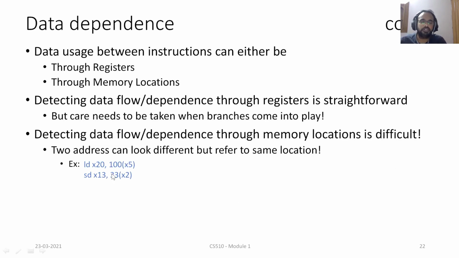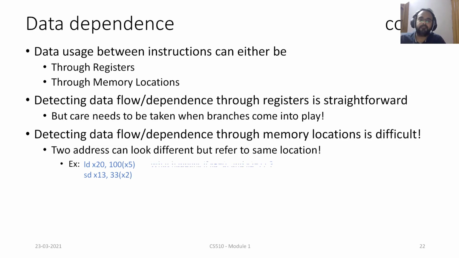Let's say we have a load instruction, x20, 100(x5), and the immediately following instruction is an SD store instruction, x13, 33(x2). Just by looking at these instructions, we can say that the registers are not common. Here we are using x20, x5 and x13, x2. So there is no data dependence. Can we claim that?